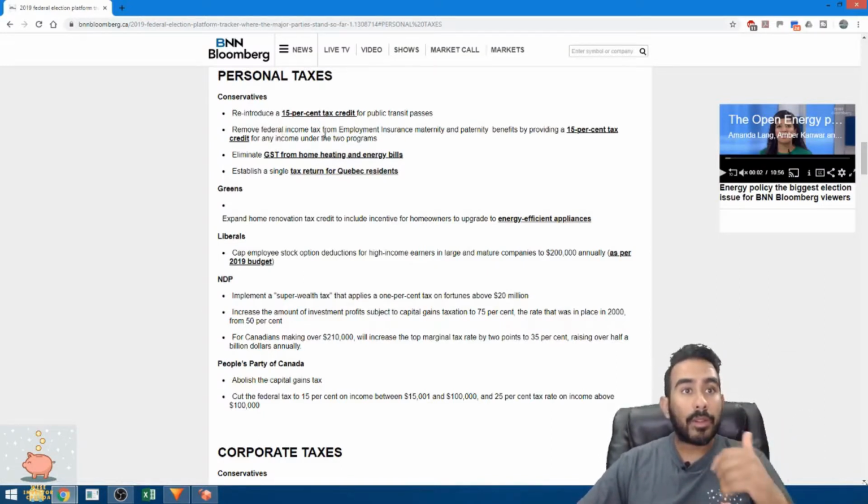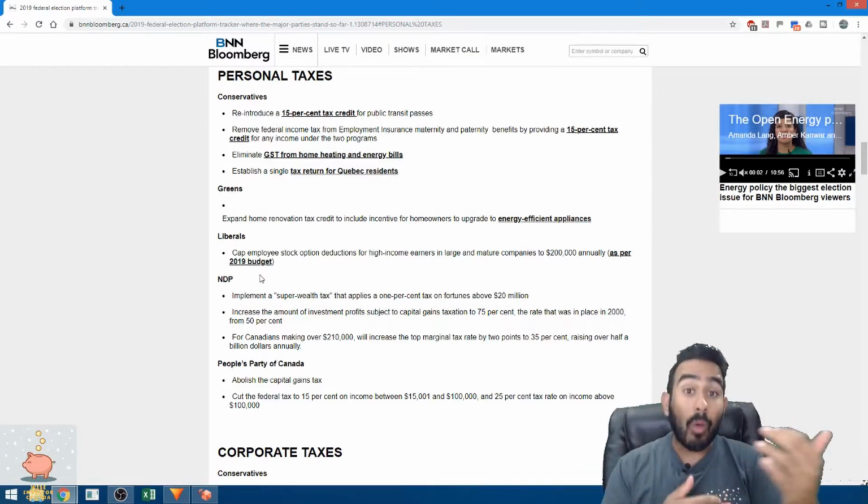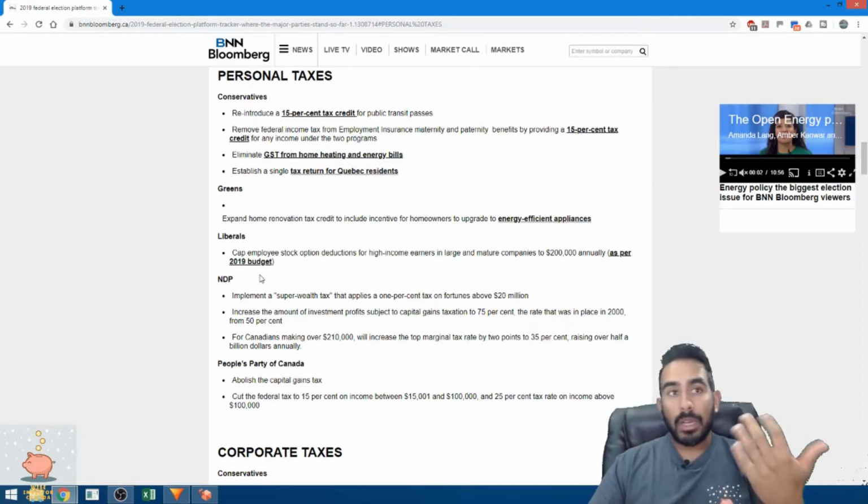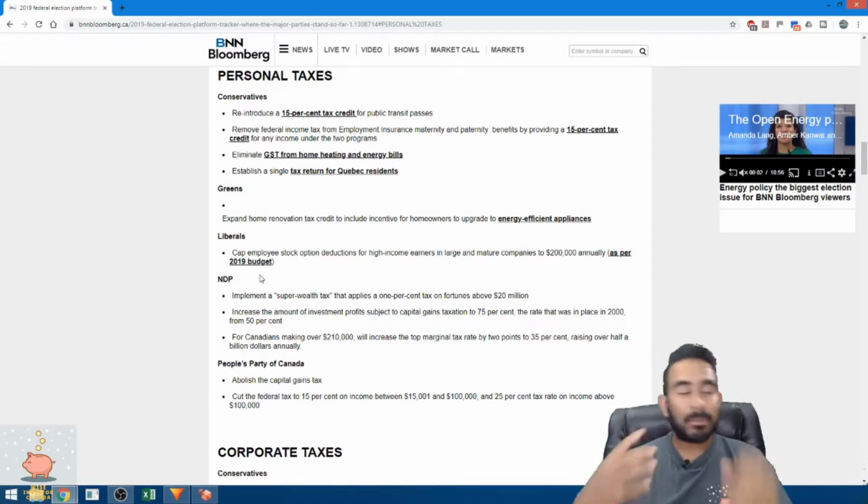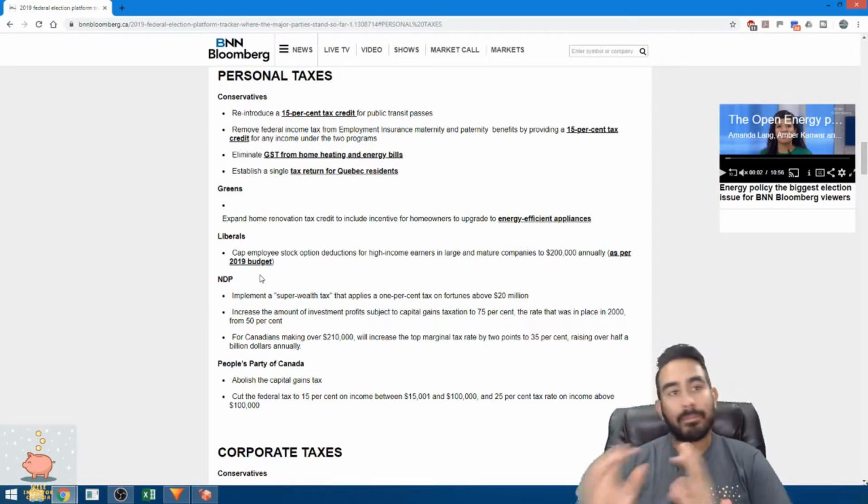They also want to remove federal income tax from employment insurance, maternity and paternity benefits, eliminate GST from home, and also establish one tax, because in Quebec we have two taxes, but it's not really two taxes, it's still one, separated into two. So having one tax would simplify things for all people and make it easier to understand.